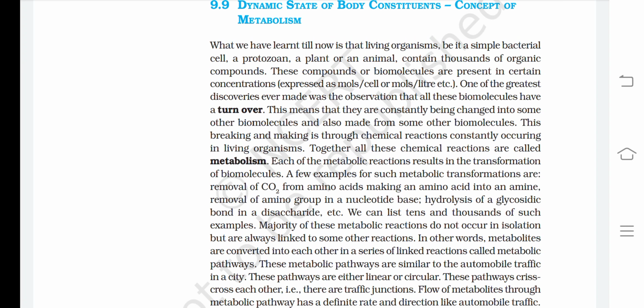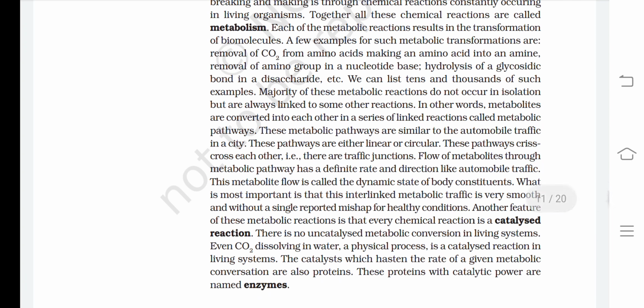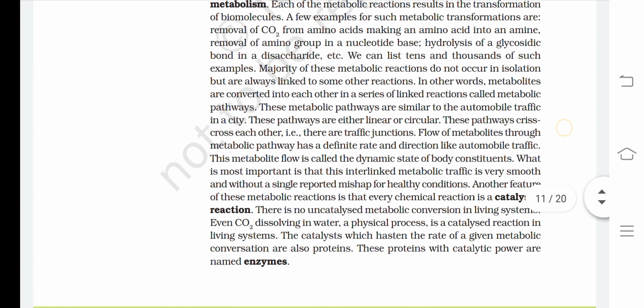These metabolic pathways are similar to the automobile traffic in a city. These pathways are either linear or circular. These pathways crisscross each other, that is, there are traffic junctions. Flow of metabolites through metabolic pathways has a definite rate and direction, like automobile traffic. This metabolite flow is called the dynamic state of body constituents.